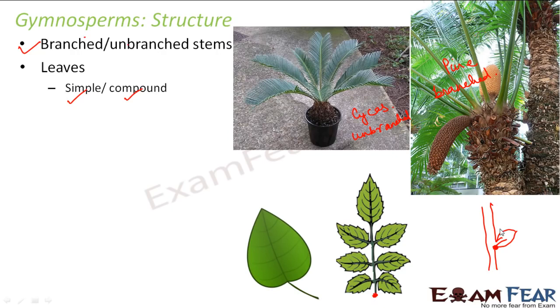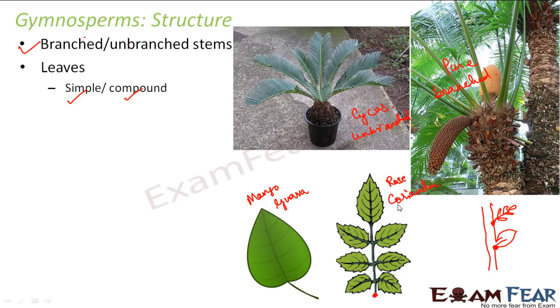So if instead of a simple leaf, there is a compound leaf like this, you can have an axillary bud here, but you cannot have an axillary bud somewhere here. Now examples of plants where we see simple leaves would be mango, guava. These are the plants with simple leaves. If I'm talking about compound leaves, you can see rose, coriander. These are some of the plants which have compound leaves.